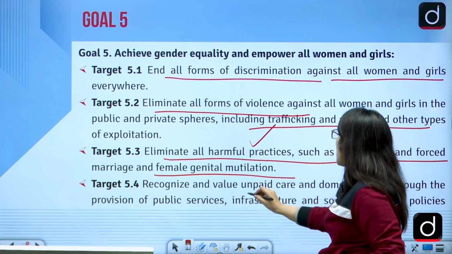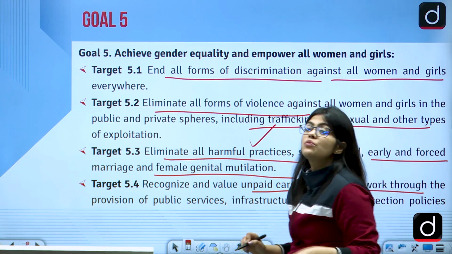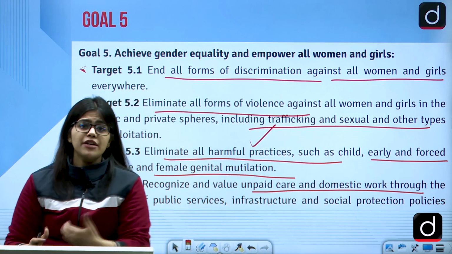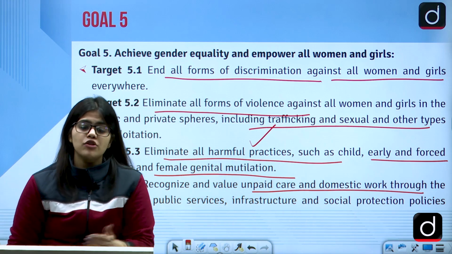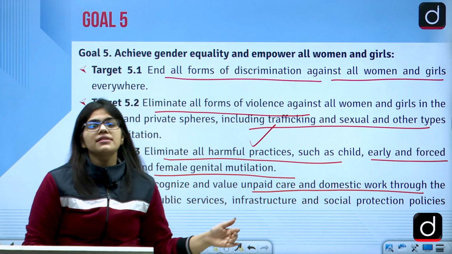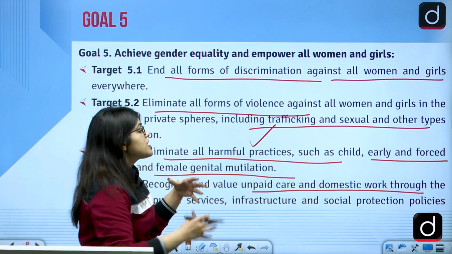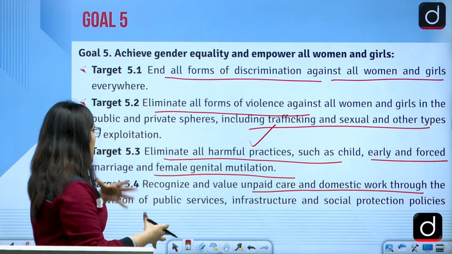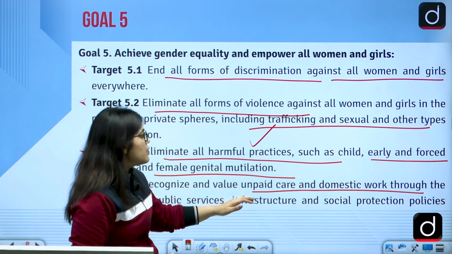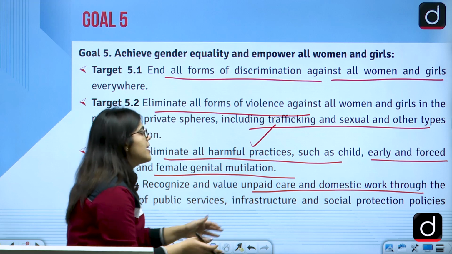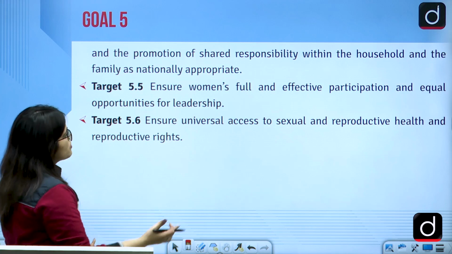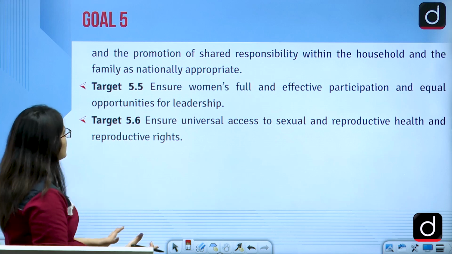Recognize and value the unpaid care of the domestic workers. So basically we always feel that the women being at home are never doing a lot of work. They are not substantially contributing to the GDP of our country, but that is completely wrong, because they are also working, and their work and their value should be recognized. So recognize and value all the unpaid care that they do in the domestic work, and all the infrastructural and the social protection activities should be given to them.